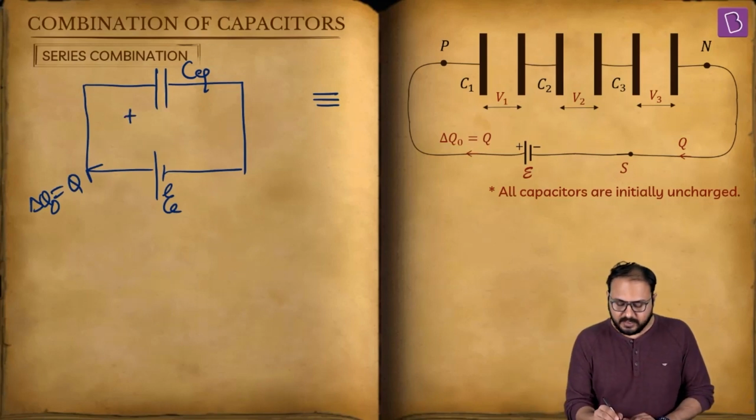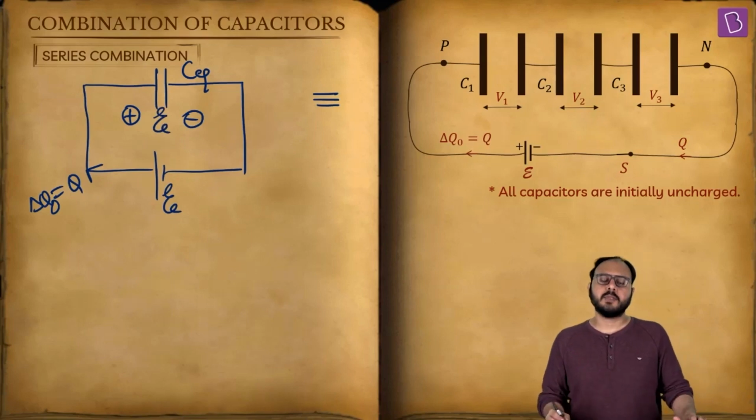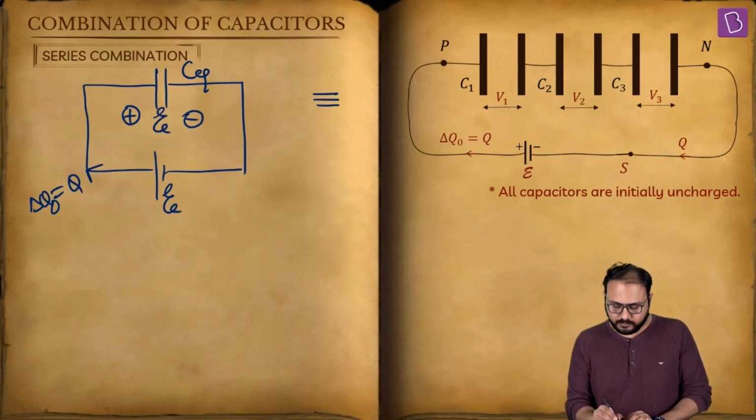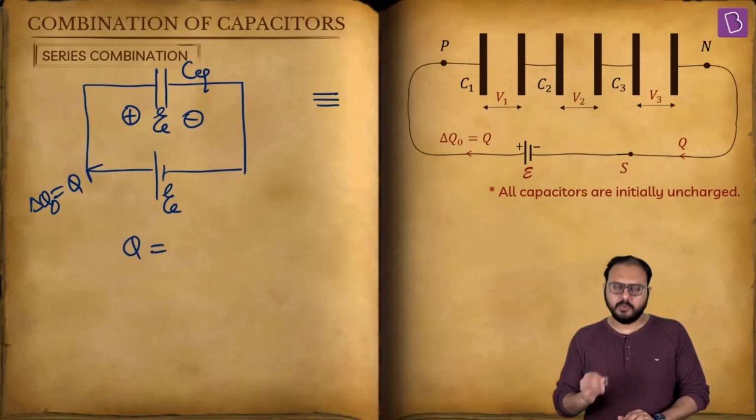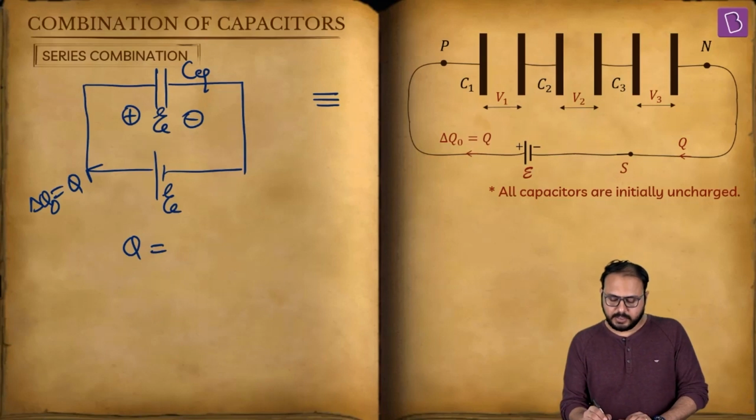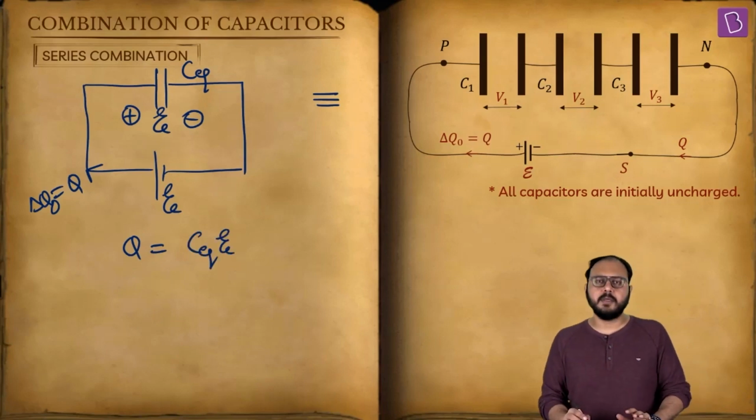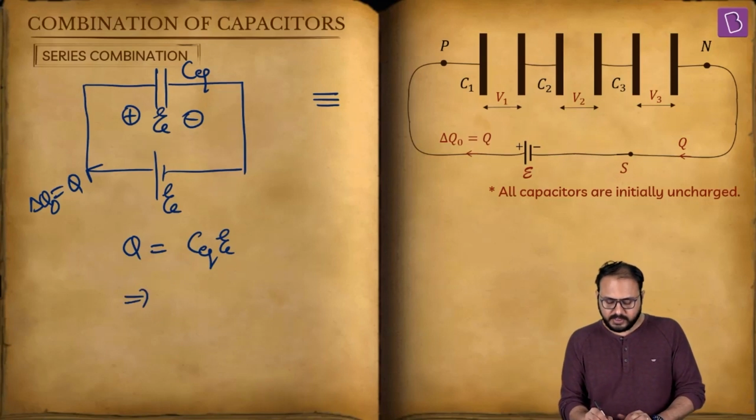So Q will be equal to C equivalent into E. Therefore, what is C equivalent?